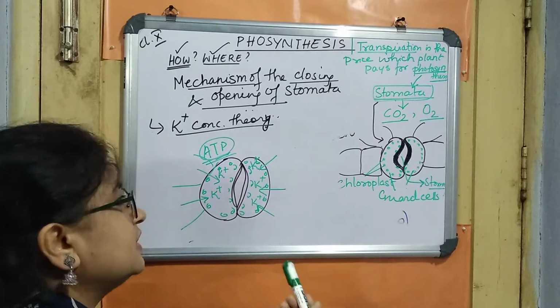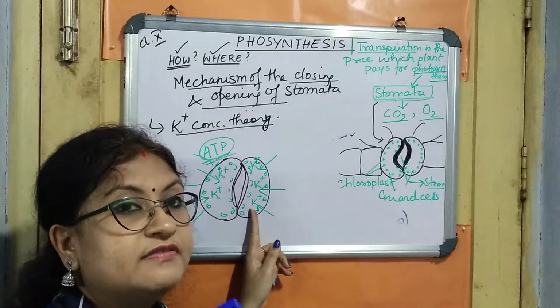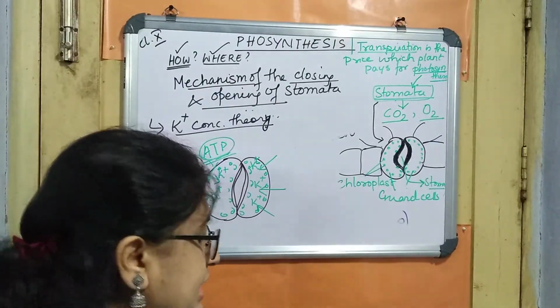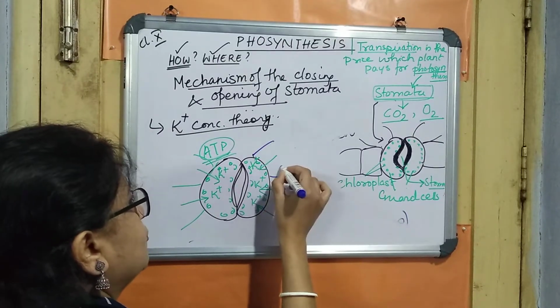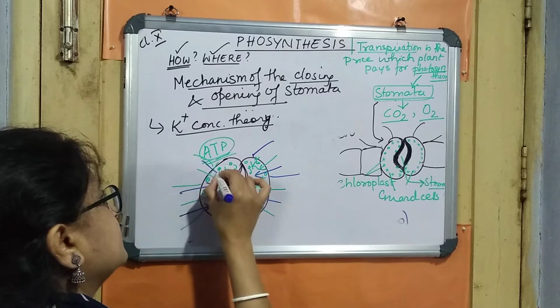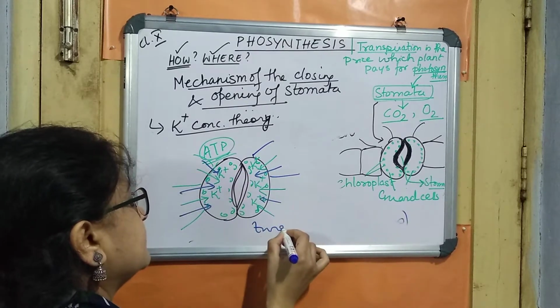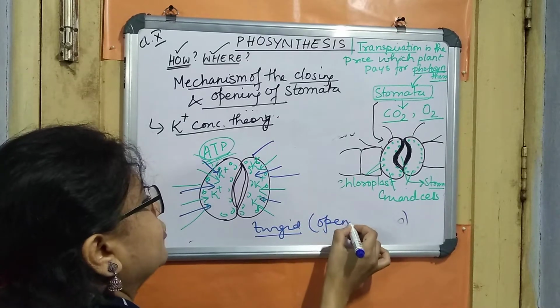So somehow or the other we have to know that when this particular guard cell becomes hypertonic, then what will happen? From the adjacent cells again the water molecules will enter during the daytime, and it will make this cell turgid again, and it will make the stomatal pore open.